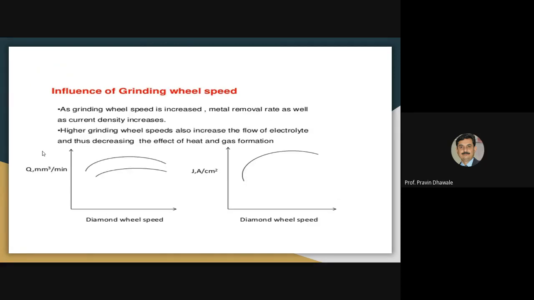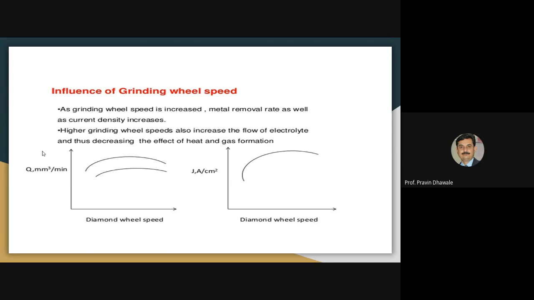Next, speed of the grinding wheel. As we are increasing the current supplied to the grinding wheel, the speed of the wheel also increases. As the speed of the wheel increases, the material removal rate increases.